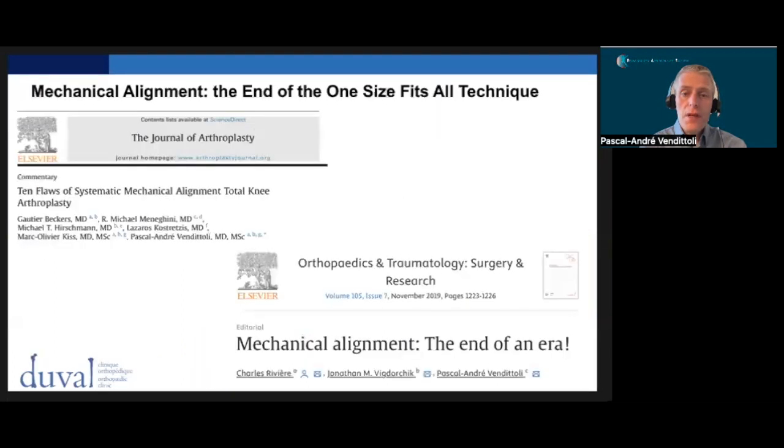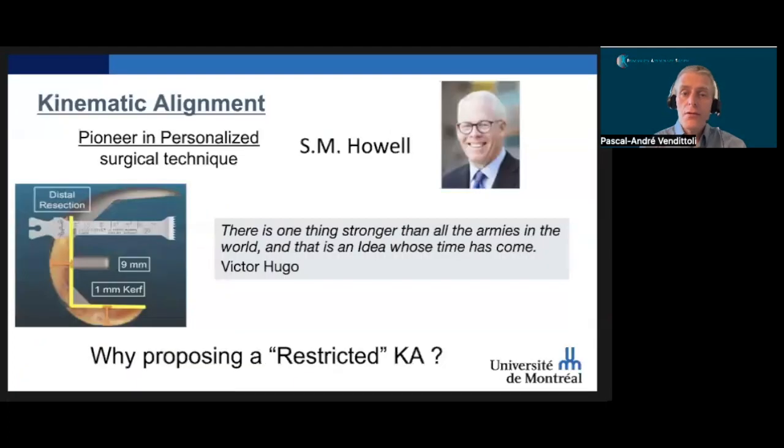As it was presented by Charles, it is now the end of a one-size-fits-all technique. We need to abandon the MA dogmas to improve our patients' function and satisfaction. In 2011, Stephen Howell convinced me right away that resurfacing of the knee joint was the solution to improve my patient outcomes. His KA is a true revolution for knee replacement surgery.